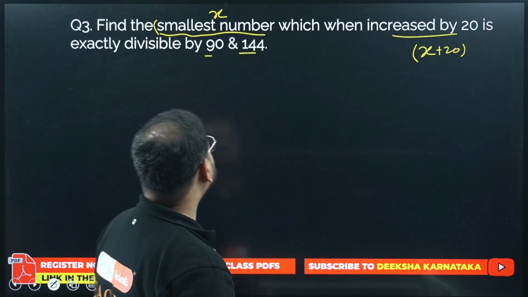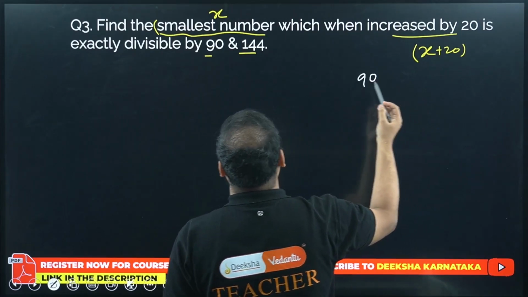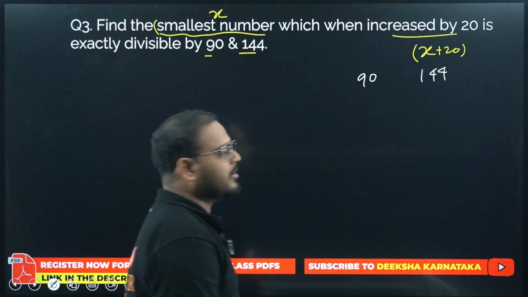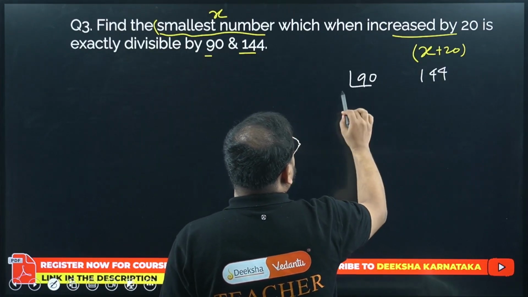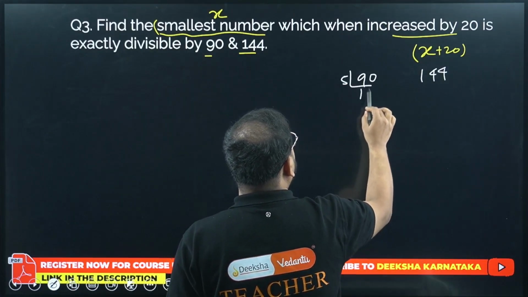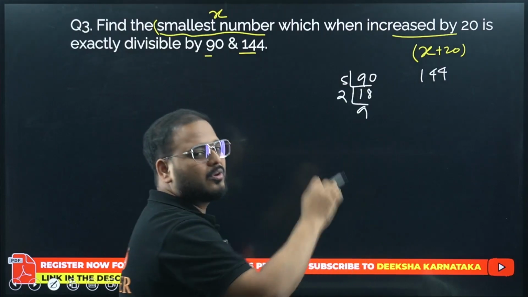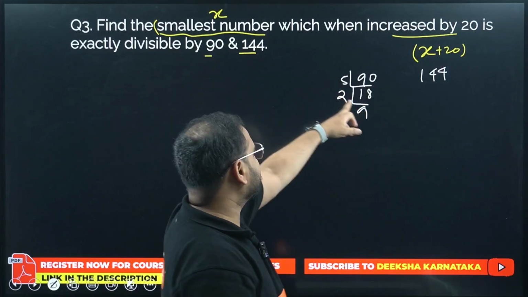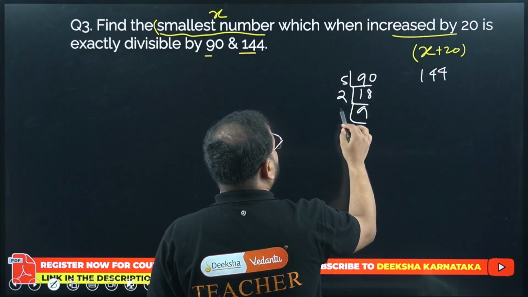Chaliye, let's see this. So how will I find LCM of 90 and 144? How will I find LCM of 90? I can write this as, please check, 5 with 18. I can do again what? With 2, 9. Sir, why start not 2? I wanted to get the answer faster. That's why. You can start from 2 also, no problem. 5 with 18 is what? 90. 2 with 9 is what? Again, 18, and 3, 3.